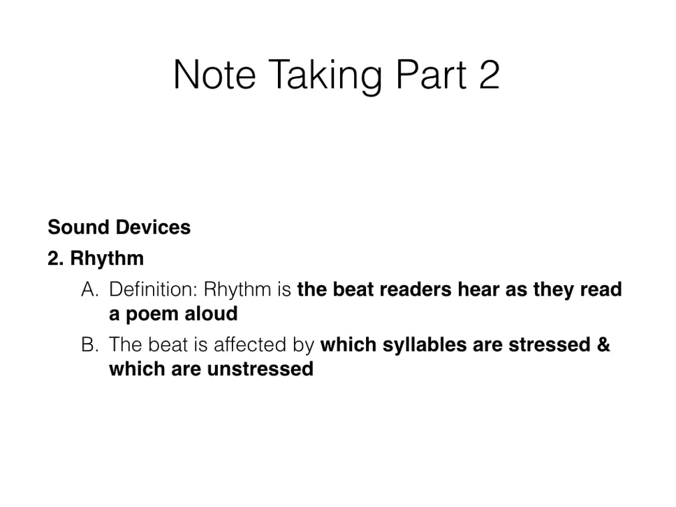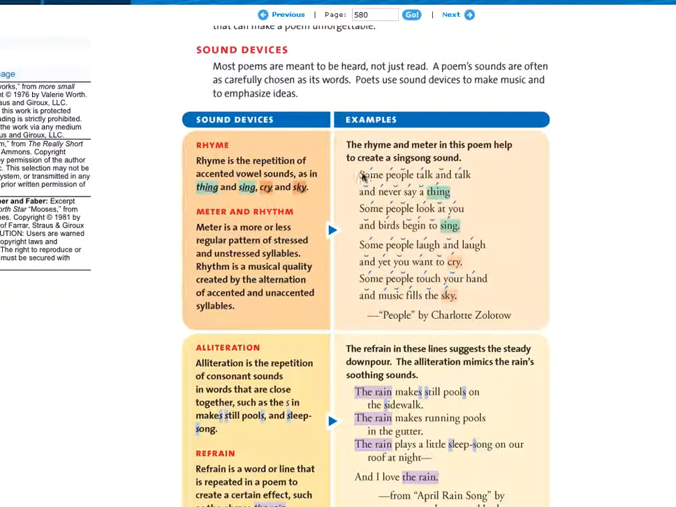Our second sound device is rhythm. The definition of rhythm is the beat readers hear as they read a poem aloud. The beat is affected by which syllables are stressed and which syllables are unstressed. So if you see this slight mark, those are syllables that are stressed, and the U shape are syllables that are unstressed. Some people talk and never say a thing. So this is kind of the rhythm that you read the poem in.